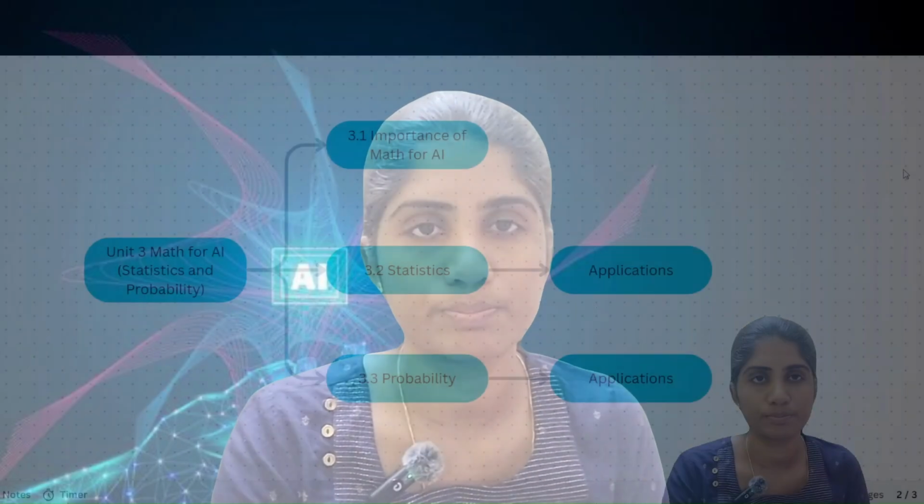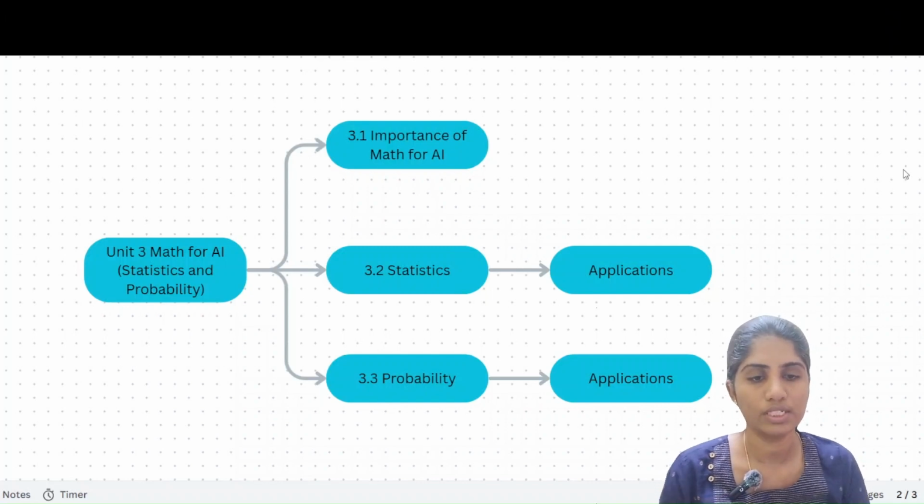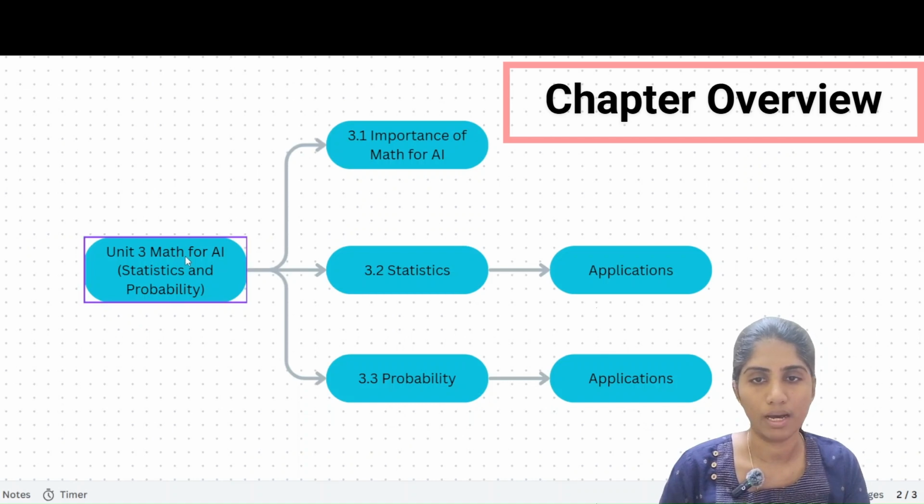So in today's video mainly we are going to focus on the importance of math for AI, but in this unit, if you see, there are different topics which will explain statistics and probability. So for that I have created a mind map so that you will have a high-level overview of all the topics and subtopics present. Yeah, let's move in. So if you see in unit 3, we have maths for AI, right?